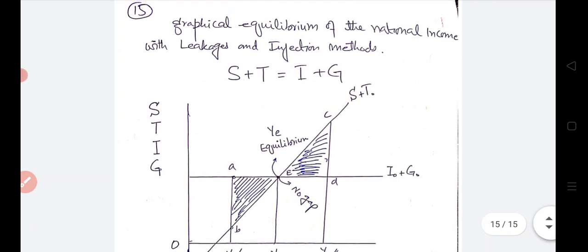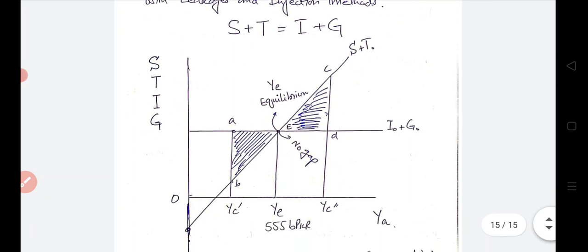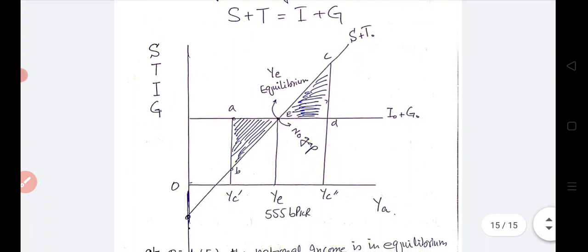the national income equilibrium graphical presentation through the leakages and injections method, and we have already stated that the leakages are equal to saving and taxes, and injections are investment and government expenditure. Where both are equal, the economy will be in equilibrium, and the equilibrium point is that where there is no tendency for change in the output and employment, where there is no inflationary and deflationary gap.